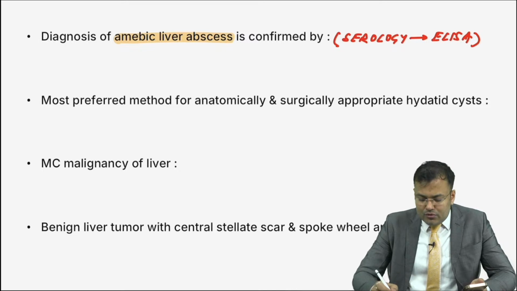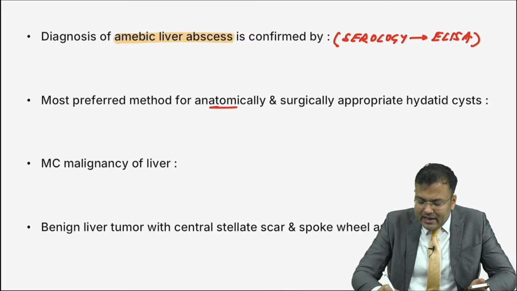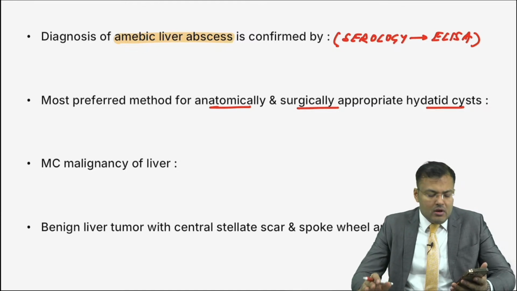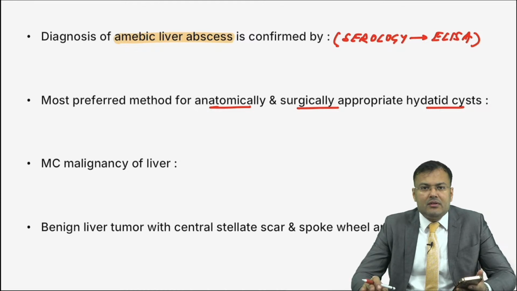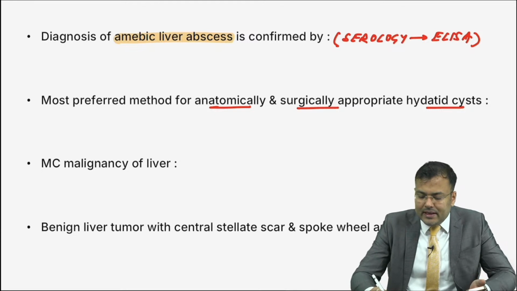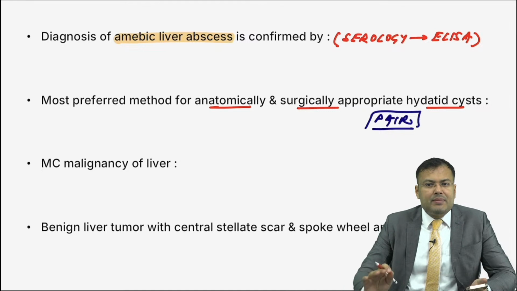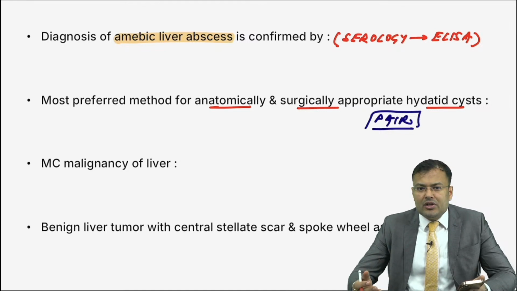Next question. Most preferred method for anatomically and surgically appropriate hydatid cyst. Tell me. Easy question. Most preferred method. Very good. It is PAIR, guys. And you know that PAIR is not percutaneous. It's puncture. PAIR is puncture, aspiration of content, instillation of scolicidal agent and reaspiration. So that's PAIR.